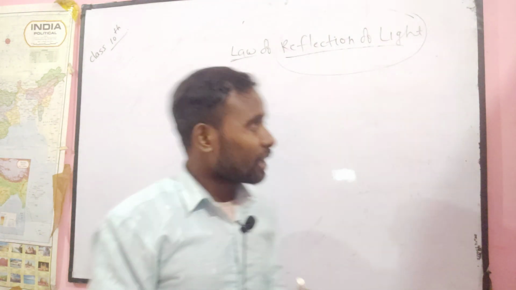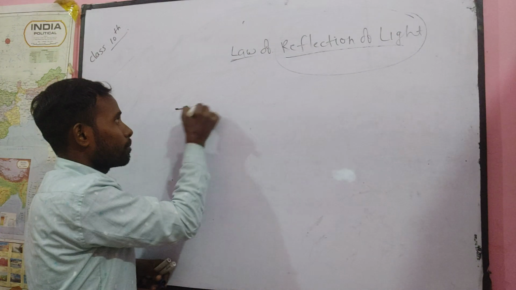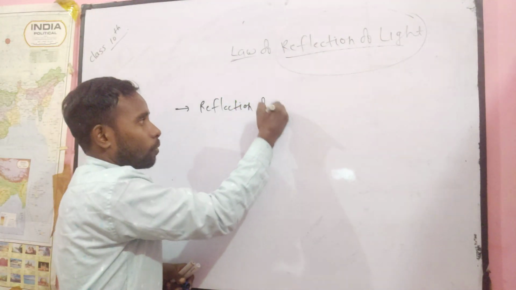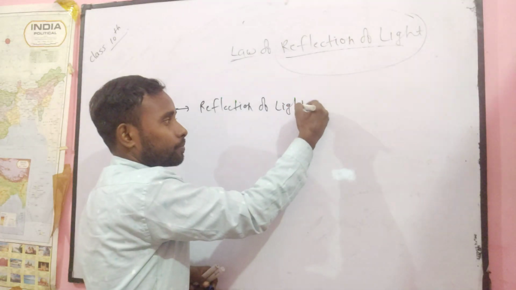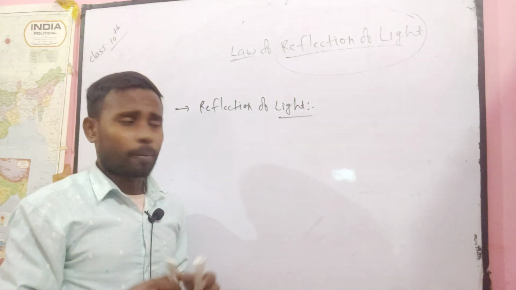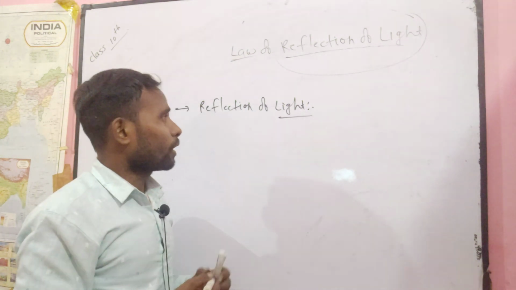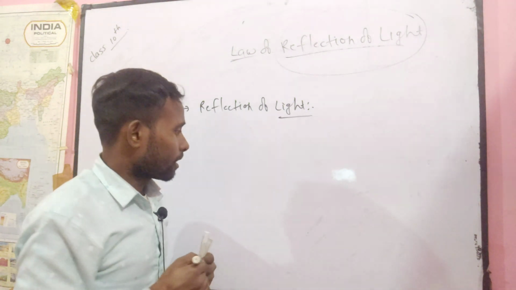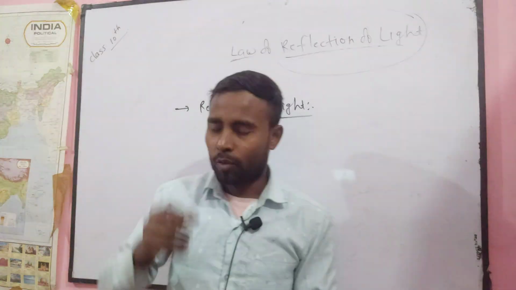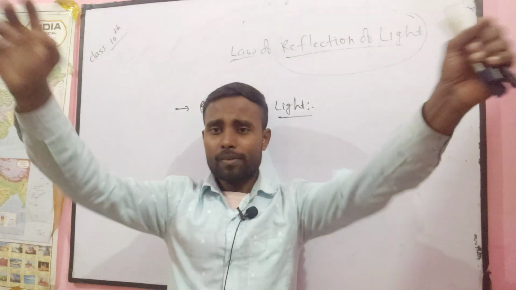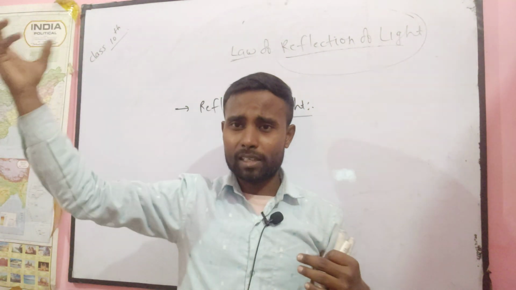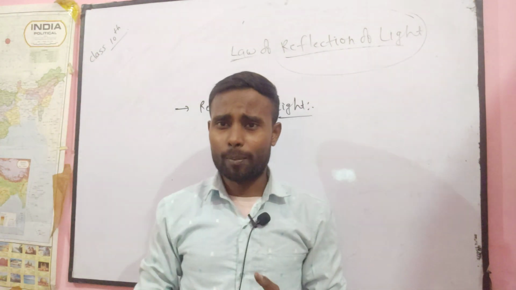Now, first of all, I want to define reflection of light. What do you mean by reflection of light? It's very easy, not lengthy or difficult to understand. Let me take a very simple, natural example. You have seen when sunlight comes onto the surface of the earth, what will happen?